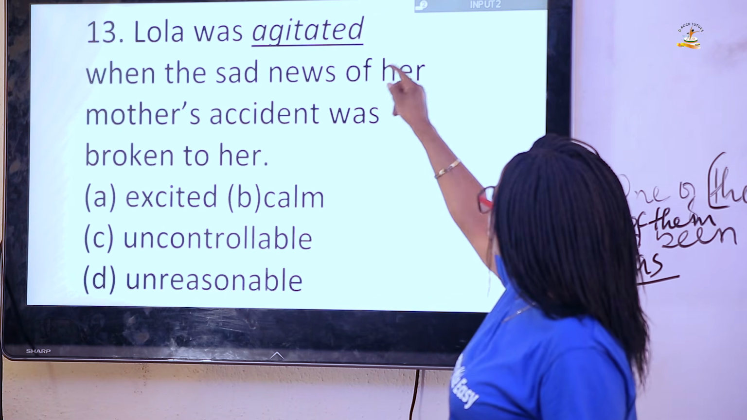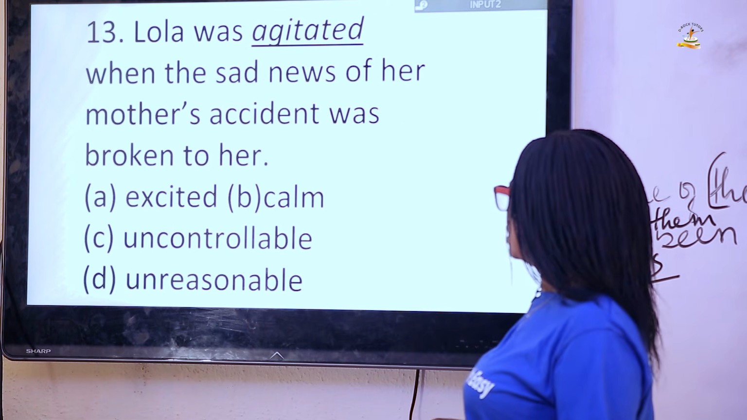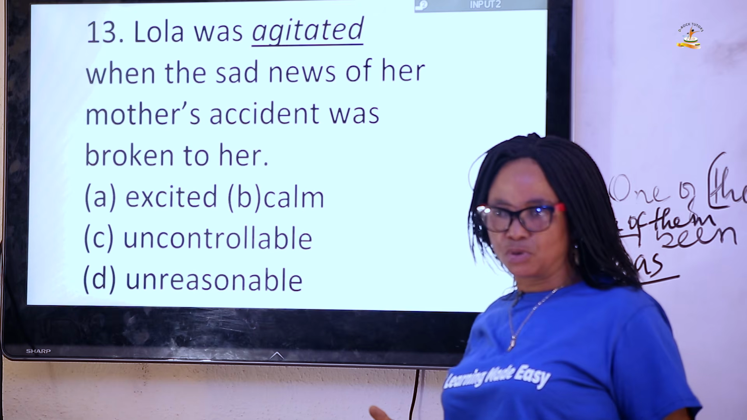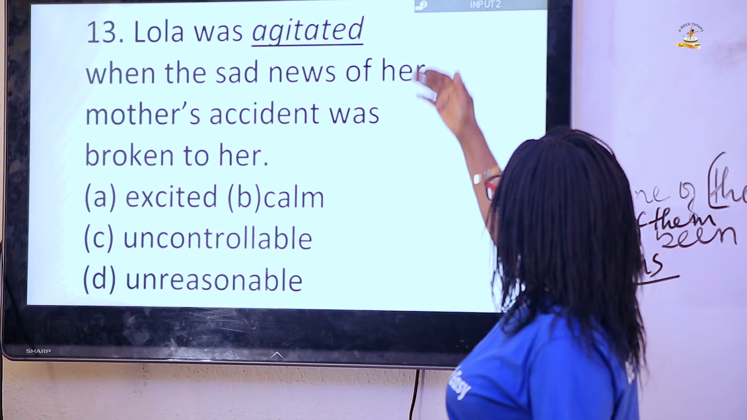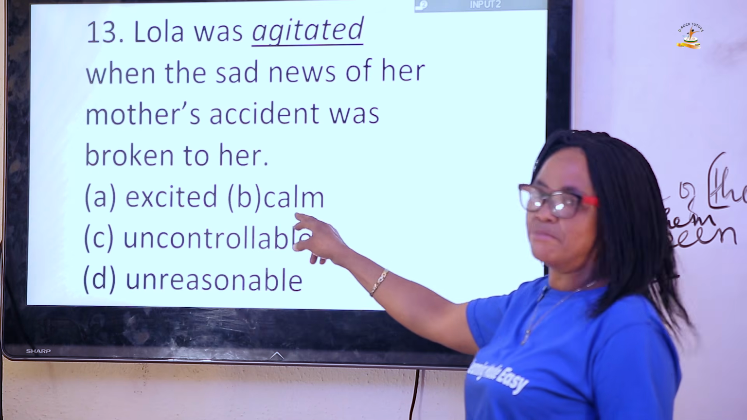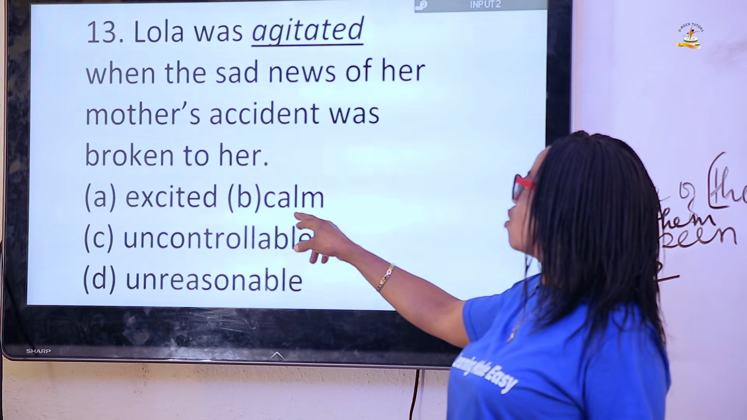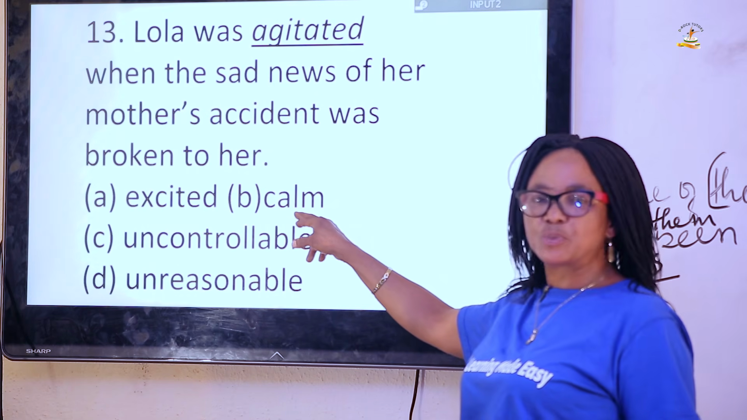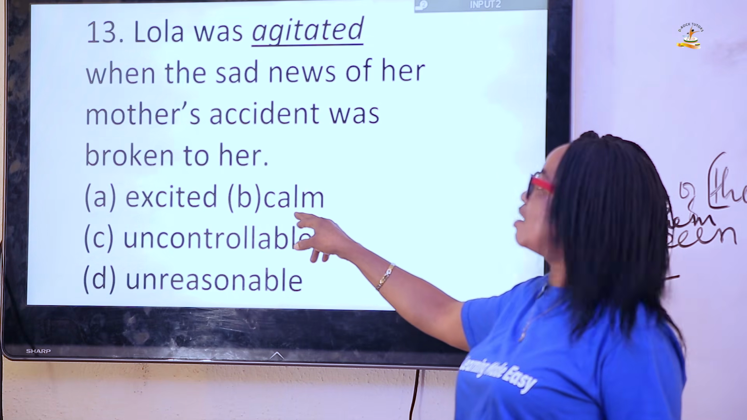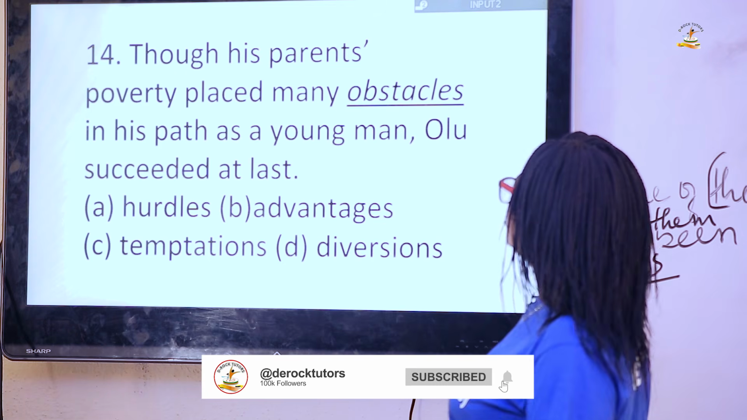Therefore, Lola was agitated when the sad news of her mother's accident was broken to her. So, when somebody is troubled and you are worried, what should be the opposite? The opposite of agitated is calm. So, the answer is B. Lola was calm when the sad news of her mother's accident was broken to her. Now, let's go to question 14. I hope you are following us.